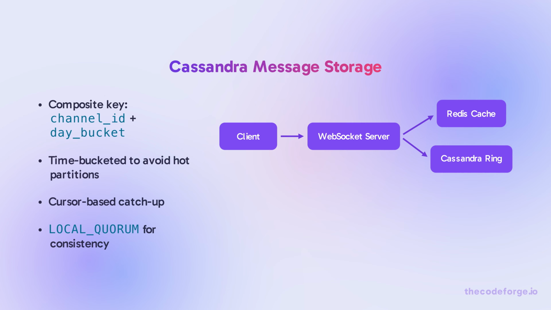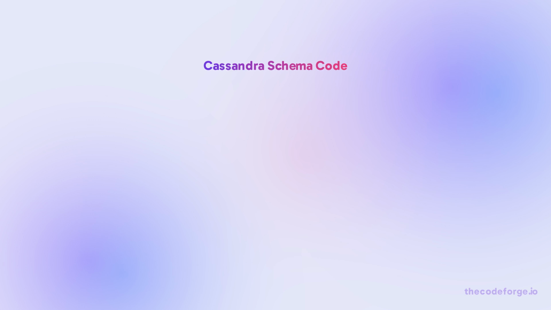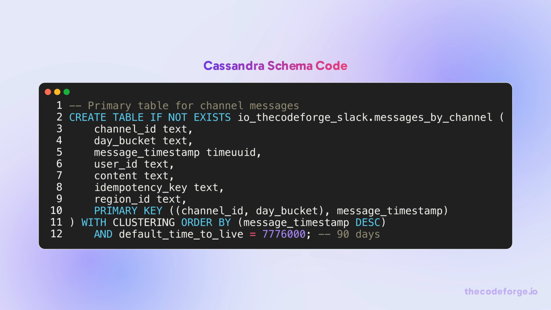Messages are stored in Cassandra with a composite key of channel ID and day bucket to spread writes. Cursor-based catch-up avoids full scans, and local quorum ensures strong consistency for recent messages. The schema uses channel ID and day bucket as partition key to spread writes across partitions. The TTL automatically deletes messages after 90 days, avoiding tombstone accumulation.